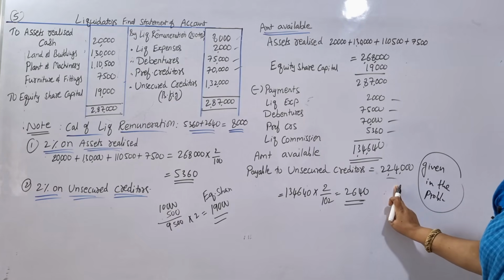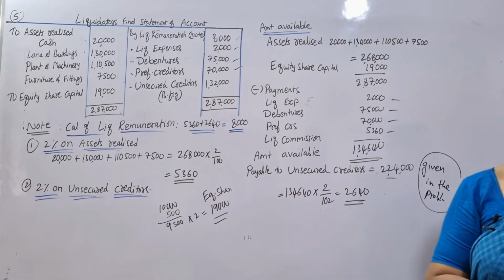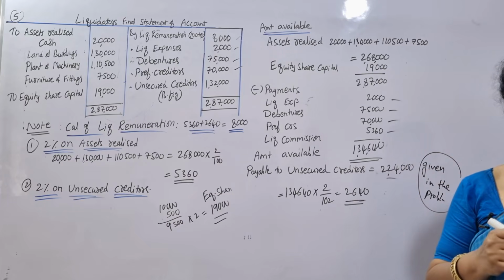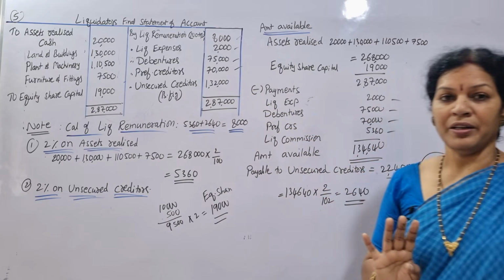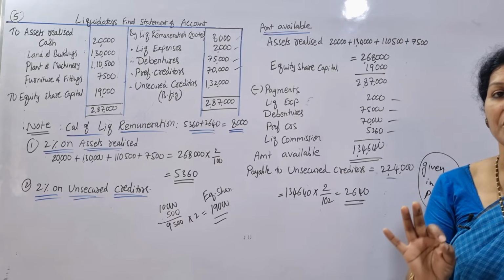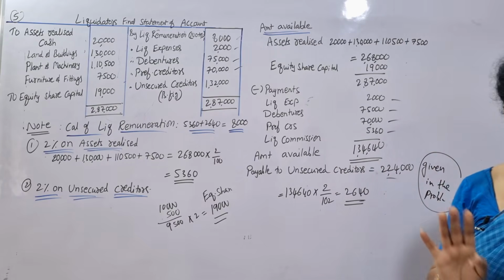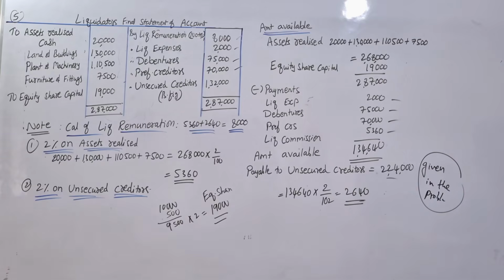We have to pay 2,24,000, but we have only 1,32,000. Less amount. Anyway, whatever we have, we'll make the payment. So the balancing figure 1,32,000 we are paying to the unsecured creditors. Actual amount is 2,24,000. Am I clear? Simple problem. Take a screenshot.